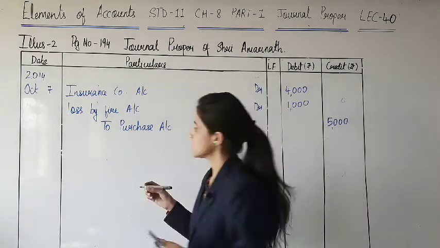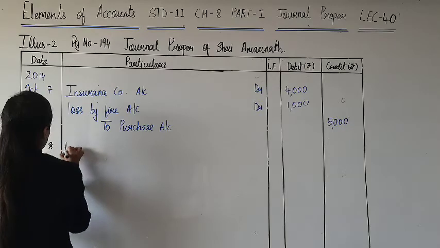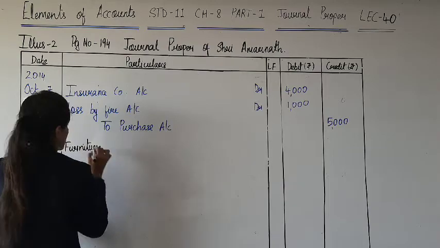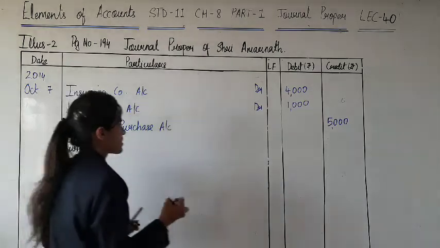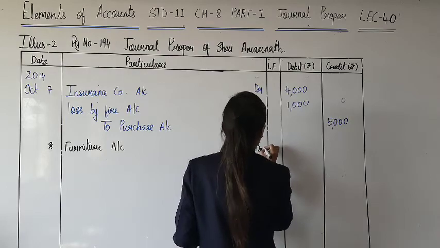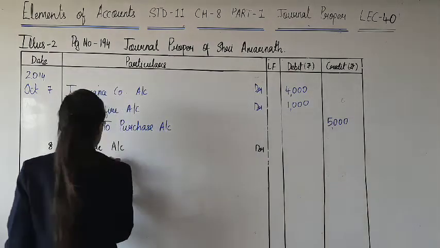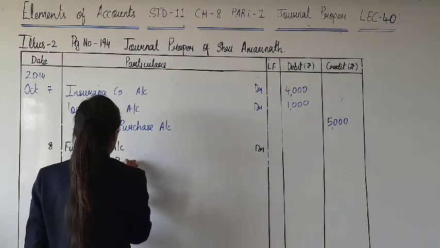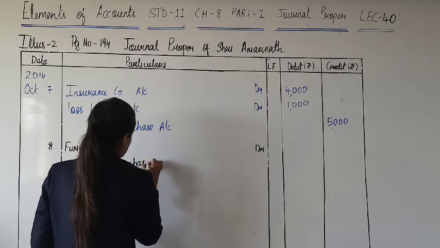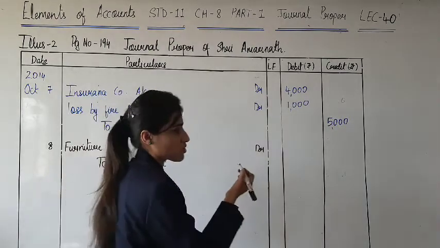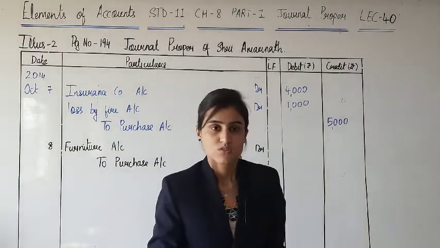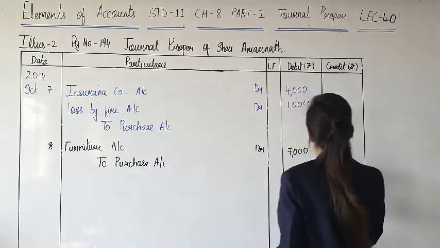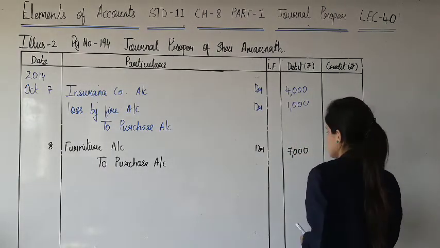So what comes in on 8th of October? Furniture account debit. And you have given goods. Yes? So, to purchase account. You have given goods in exchange. This is also not a new transaction. Yes? So goods you have given of rupees 7000. I'll explain why we have taken 7000 and not 8000. See.